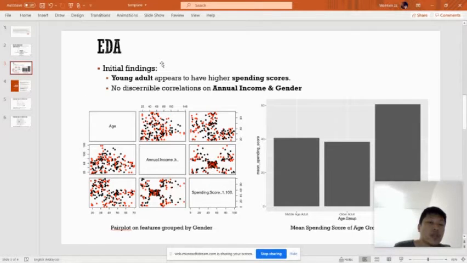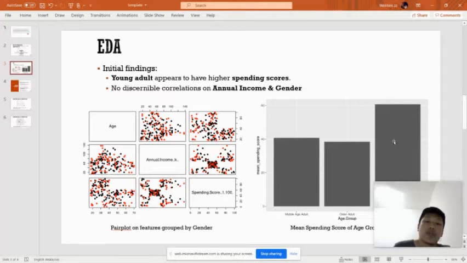Next, on EDA, as we can see from the pair plot here, we can see a pattern that the young adults appear to have generally higher spending scores. To verify these findings, we have also plotted mean spending scores based on the 3 different age groups.